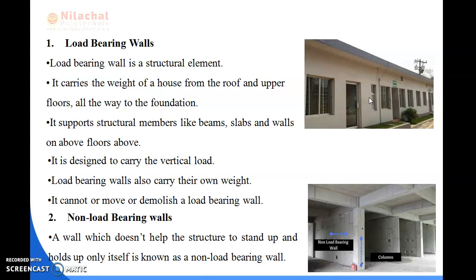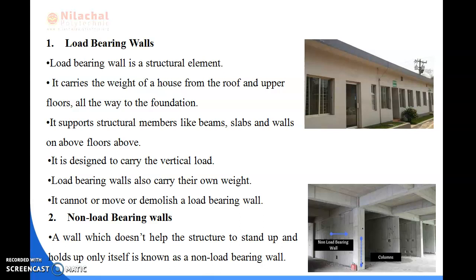So load bearing walls carry the weight of the house from the roof and upper floors all the way to the foundations. They support structural members like beams, slabs, and walls on the ground floor, first floor, and many floors. A load bearing wall cannot be demolished or moved, and load bearing walls also carry their own weight. So these are all about the load bearing walls.